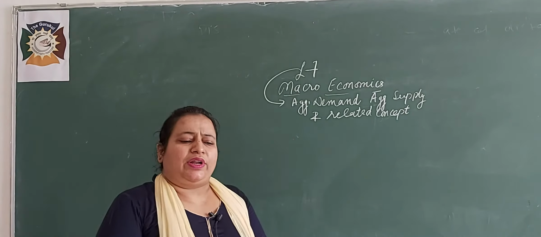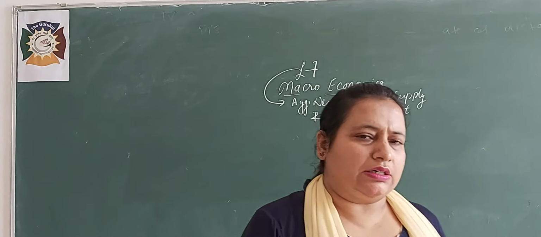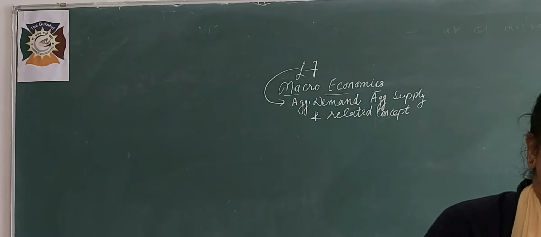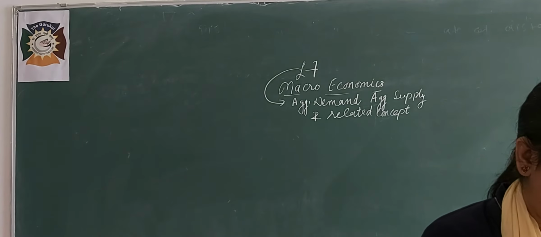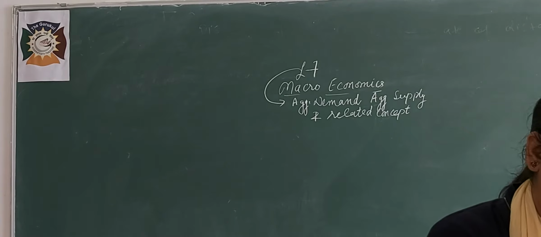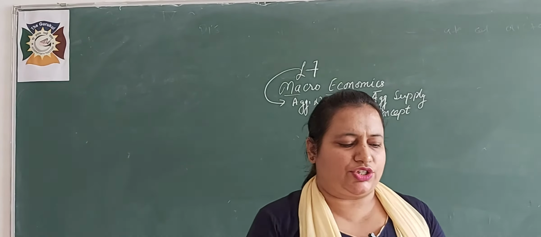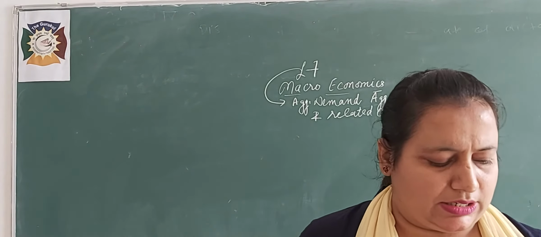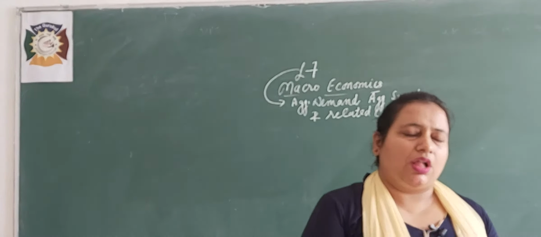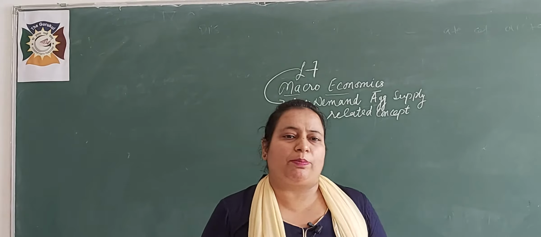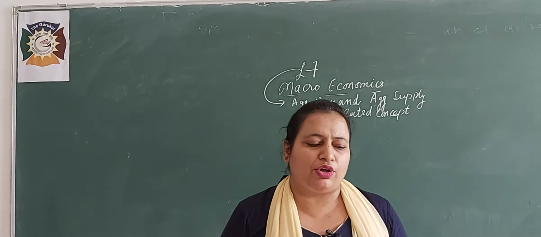In the previous video lecture, the third video lecture, we discussed consumption function derivation and saving function derivation. But in this video lecture, we shall discuss some questions of the particular topic which was going on in the third video lecture.